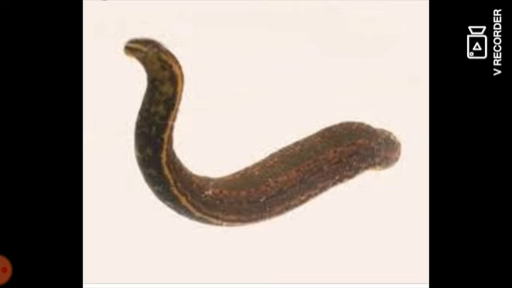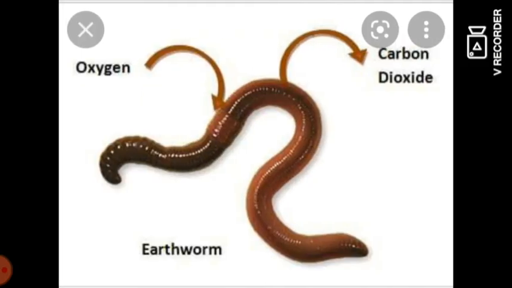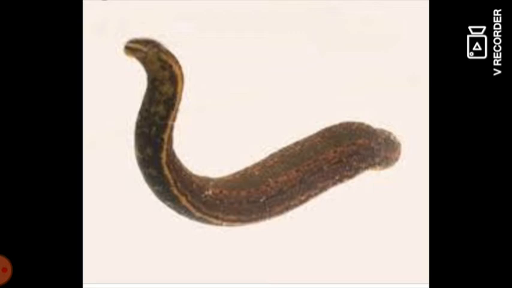You can see the slimy surface of the skin. Through the skin it absorbs oxygen and releases carbon dioxide. This is the earthworm, and this is the leech.